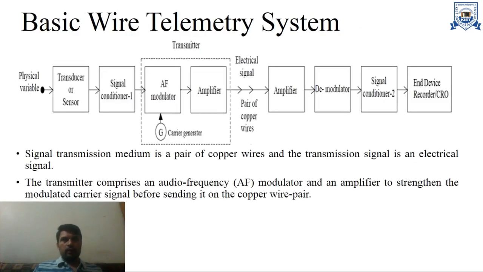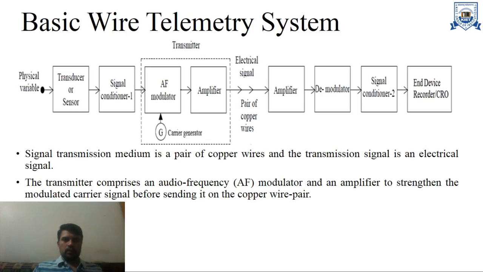Here is the basic wire telemetry system, a particular case, in which we have a physical variable, again a transducer or sensor, and next the signal conditioners. In the transmitter we have audio frequency modulators, amplifiers, and a carrier generator, on which we send our signal.